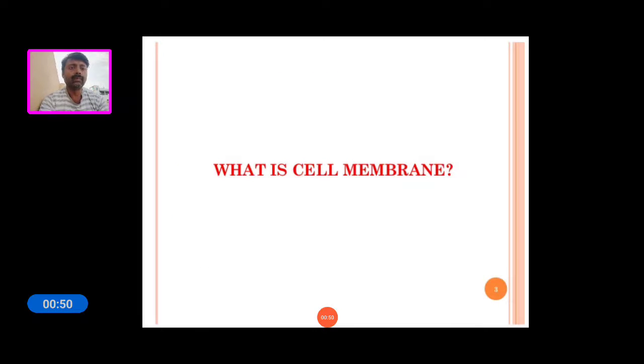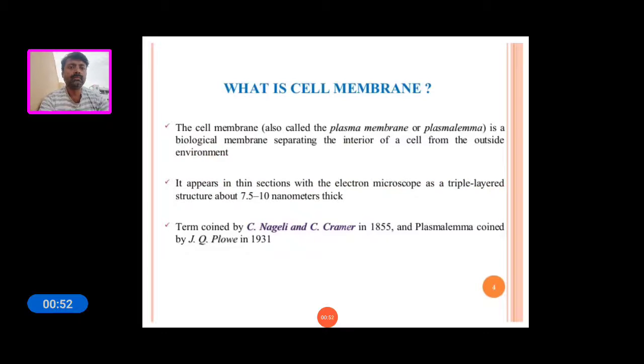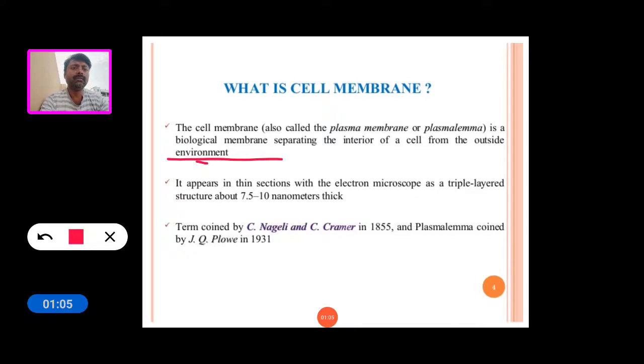So what is cell membrane? Cell membrane is also called as a plasma lemma, and it is a biological membrane separating the interior of cell from outside environment.